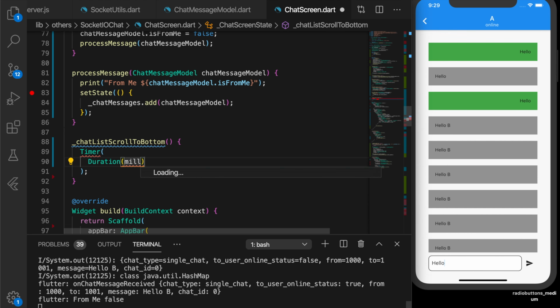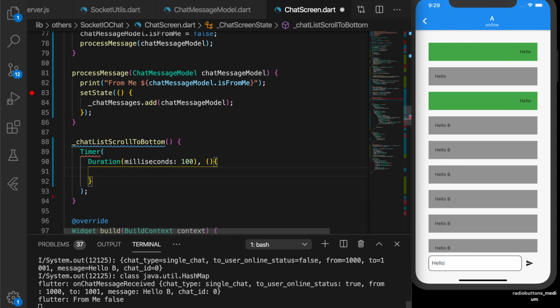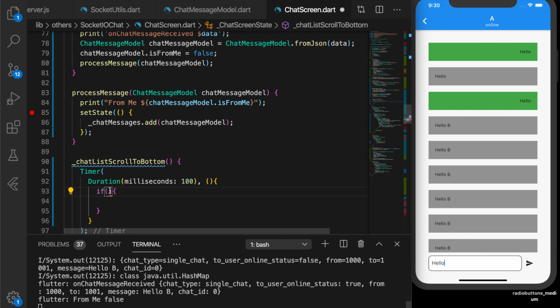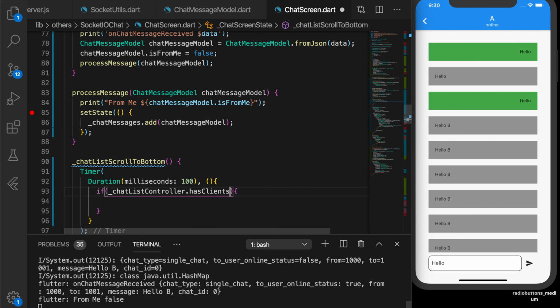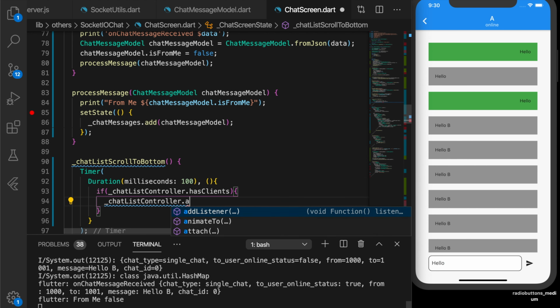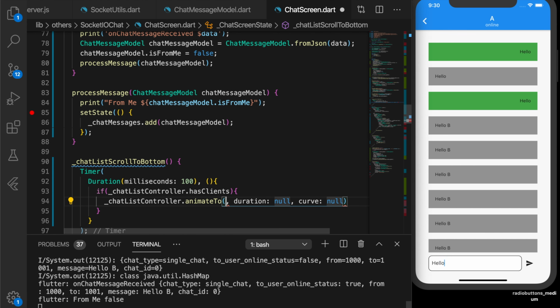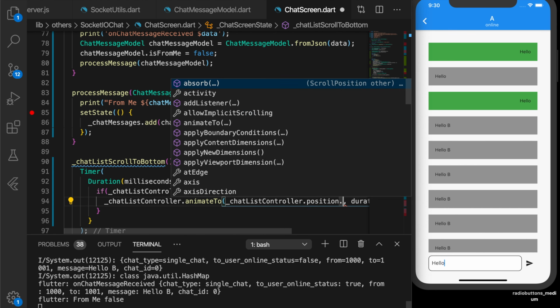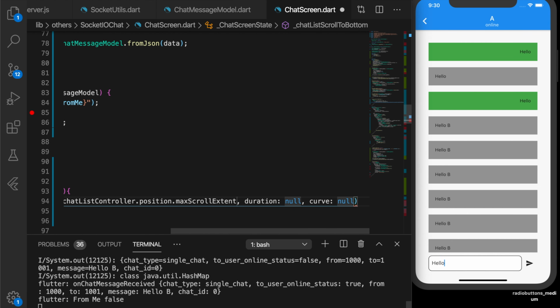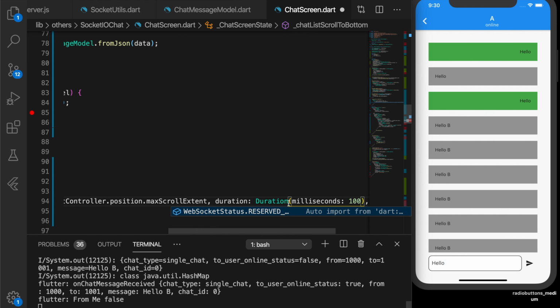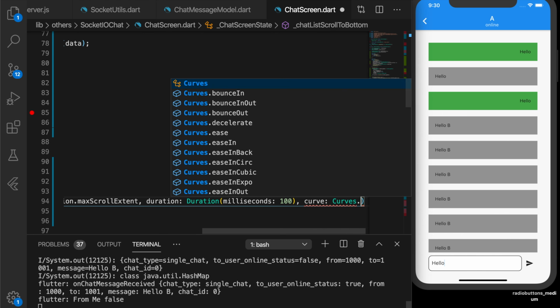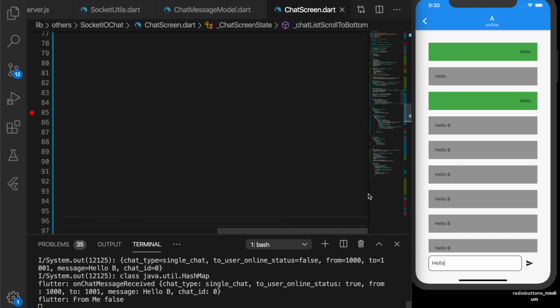So a timer with duration milliseconds 100, and in the callback function we're gonna check if the chat list controller dot has clients, chat list controller dot animate to. So the offset is chat list controller dot position dot max scroll extent, and duration, let's set it to milliseconds 100, and the curve, so curves dot decelerate. Okay,